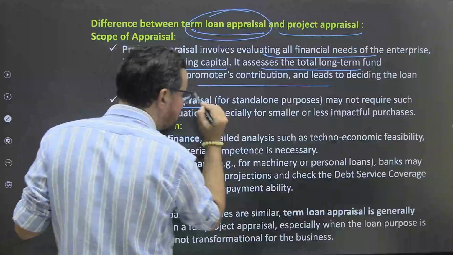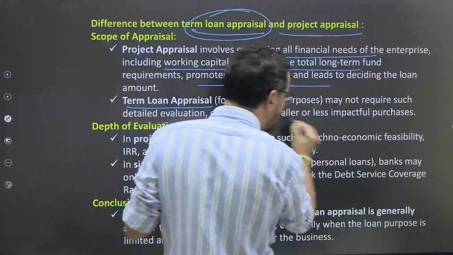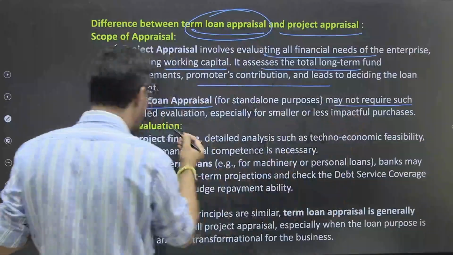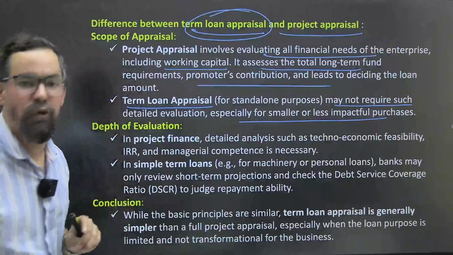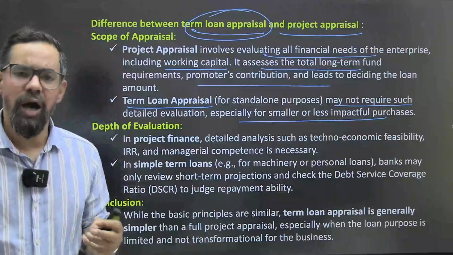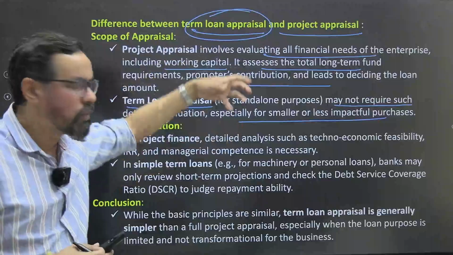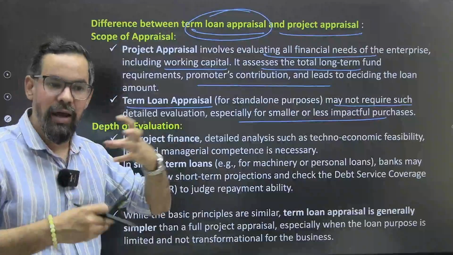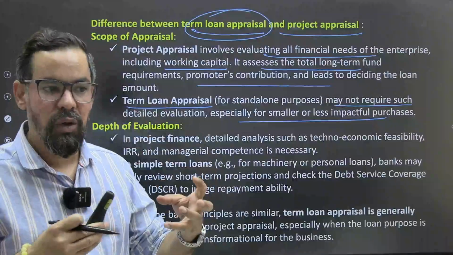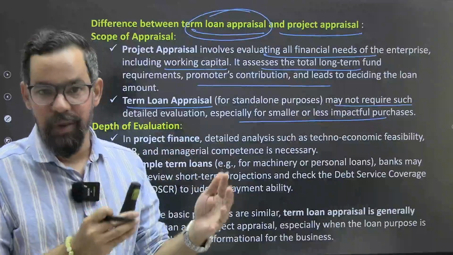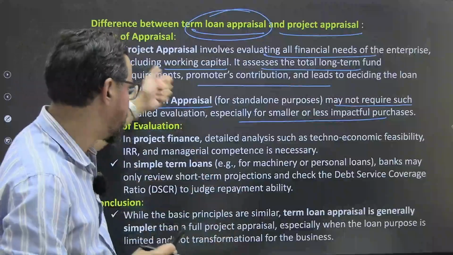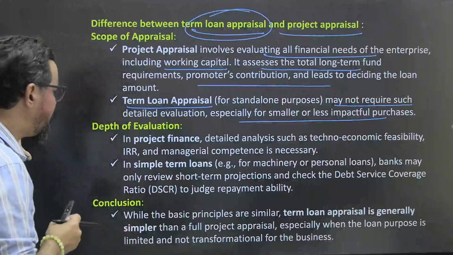टर्म लोन अप्रेजल्स आपका for standalone purpose may not require such detailed evaluation, especially for smaller or less impactful purposes, ठीक है। Like let's say कोई आपका छोटा मोटा लोन है तो वहां पे you do not have to go through the entire, you do not have to analyze the entire project and all, ठीक है। It is totally depend on the capacity or the scoring of that particular individual borrowers or the company borrowers, ठीक है।